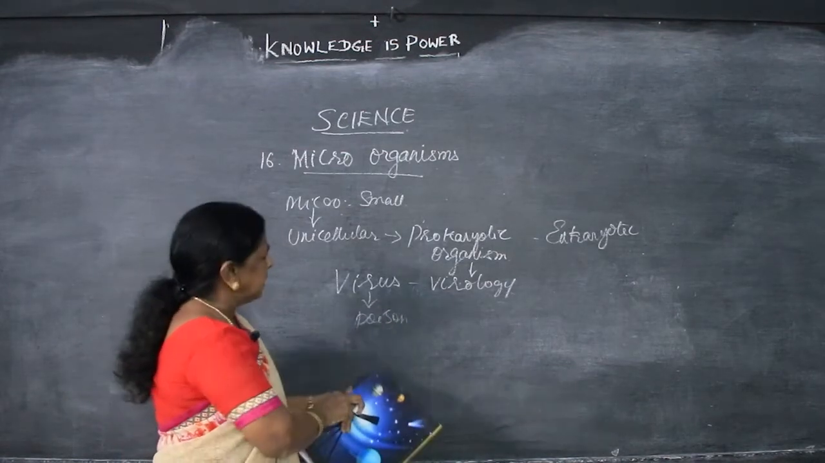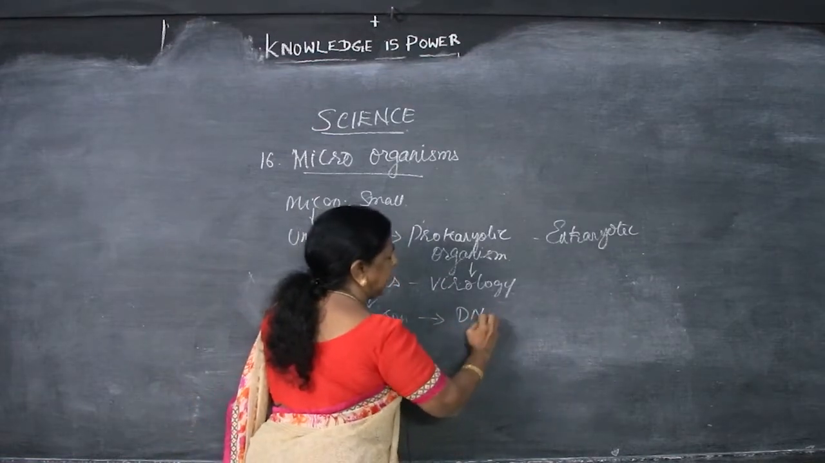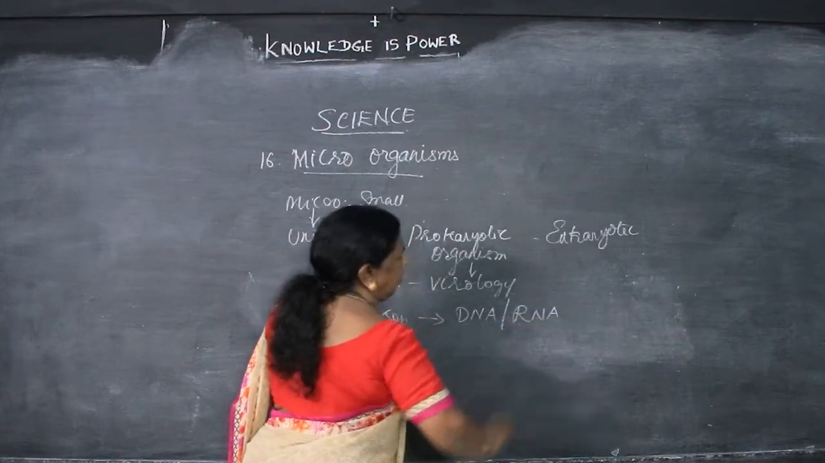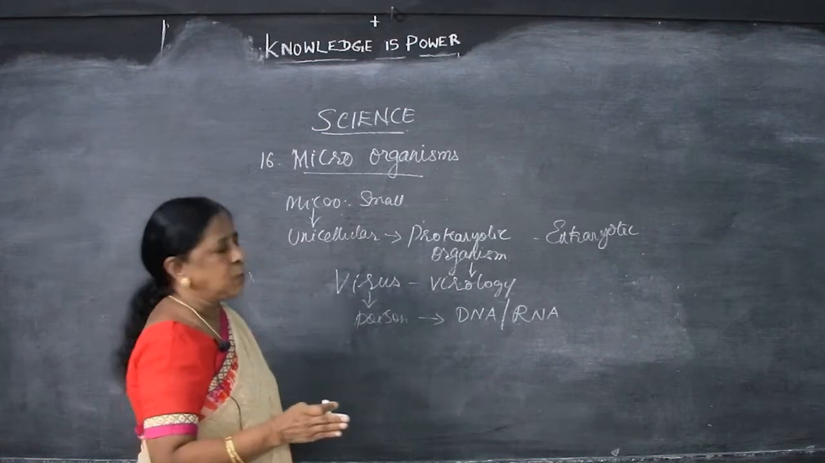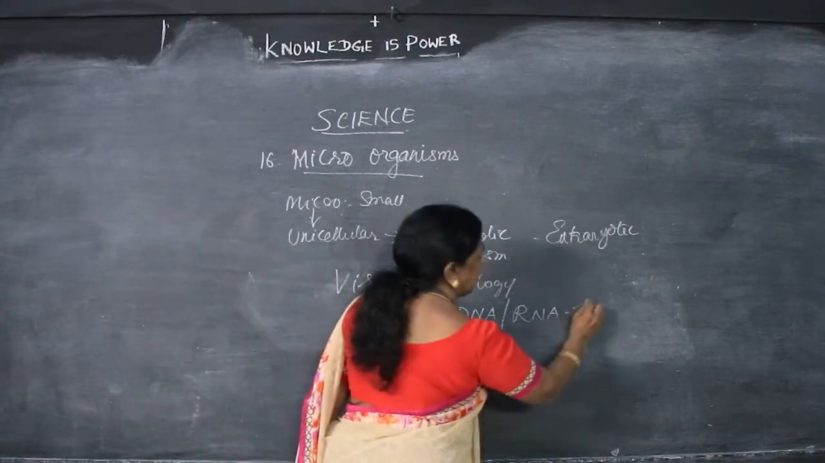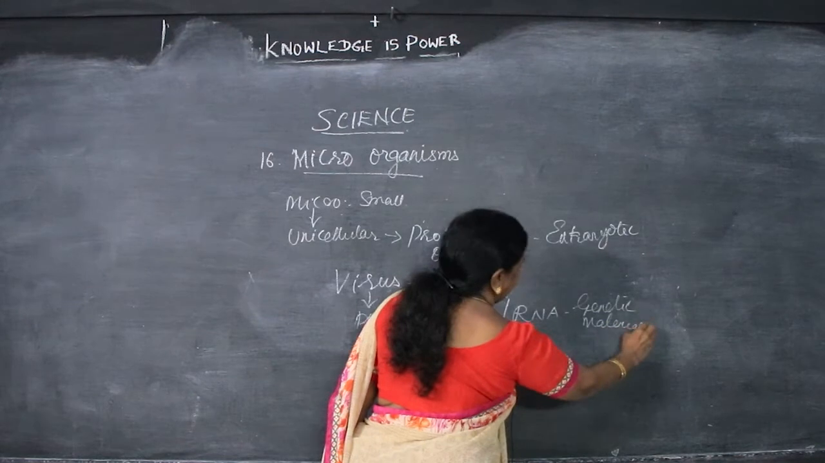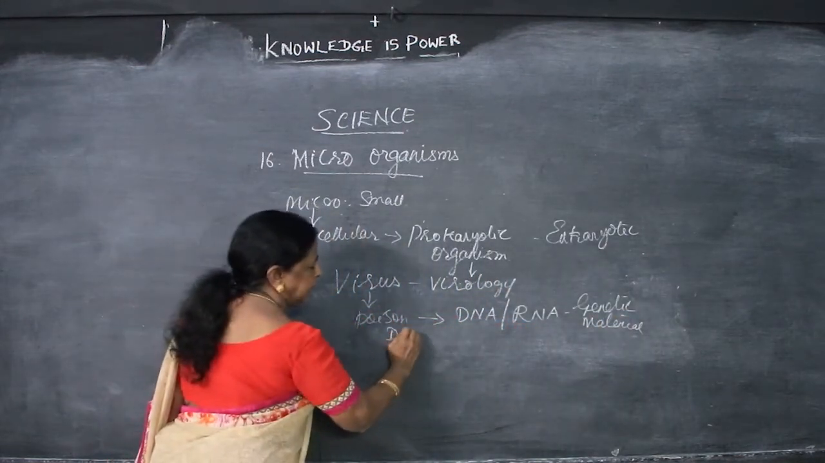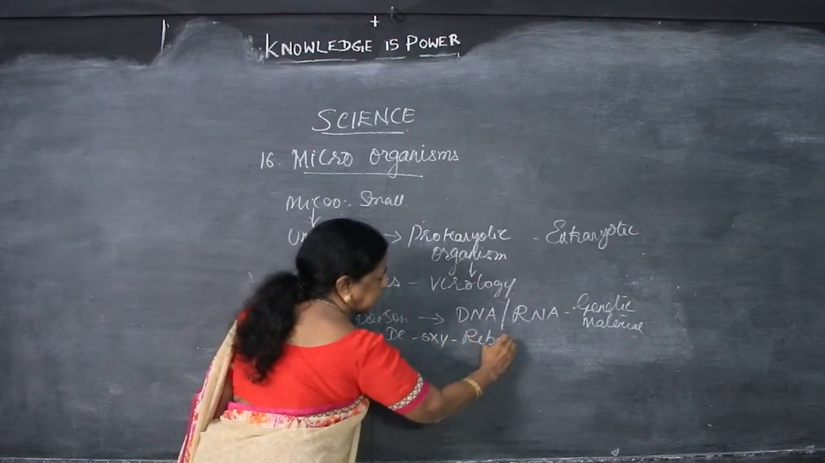So, virus also contains genetic material, either DNA or RNA. So, what is genetic material? DNA and RNA. Both cannot be present, either this or that. So, DNA or RNA, that is known as what I say, genetic material. DNA, deoxyribonucleic acid.